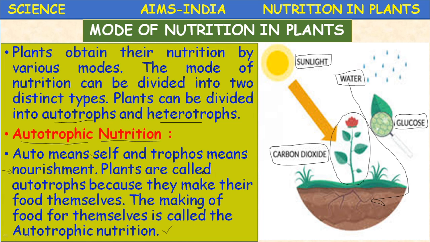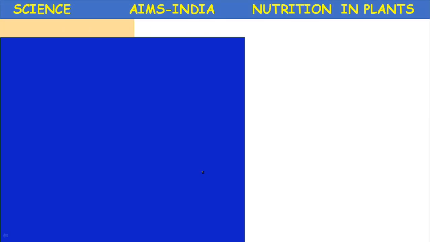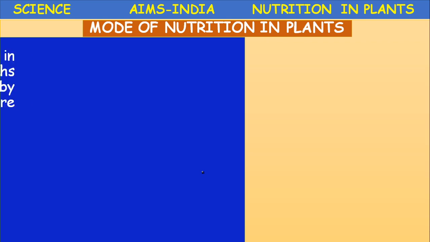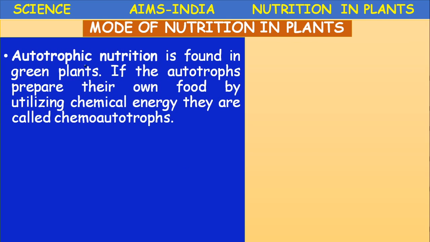So once again, what are autotrophs? Autotrophs are the organisms which can synthesize their own food. Example, all green plants, some bacteria and algae come under this category, autotrophic nutrition. Next, the mode of nutrition. Autotrophic nutrition is found in green plants.